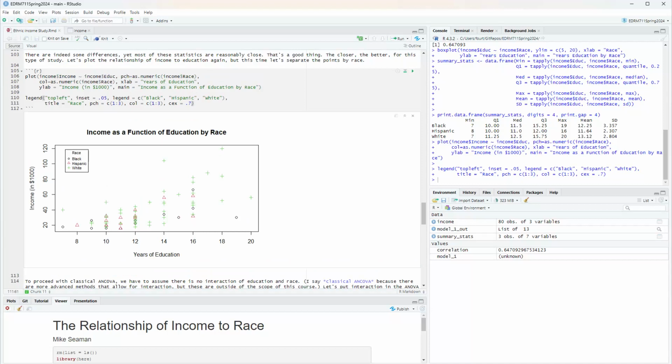Okay, so I made the statement that we have to be careful in looking at controlling for education, for looking at differences in income with race. We have to be careful about adjusting, quote unquote, adjusting for education. This is not a design adjustment. This is a statistical adjustment. The best kind of adjustments are design adjustments. Actually, they're not adjustments. They're just randomizing so you remove systematic bias. But that's not the case here.